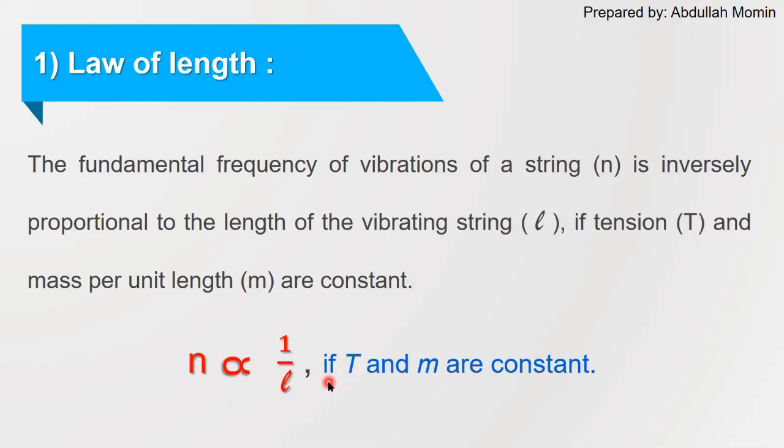But the criterion here is you are supposed to keep the other two variables, that are t and m, constant. This is your first law of vibrating string, or it is called the law of length. And the law of length is nothing but: the fundamental frequency is inversely proportional to vibrating length if t and m are constant.